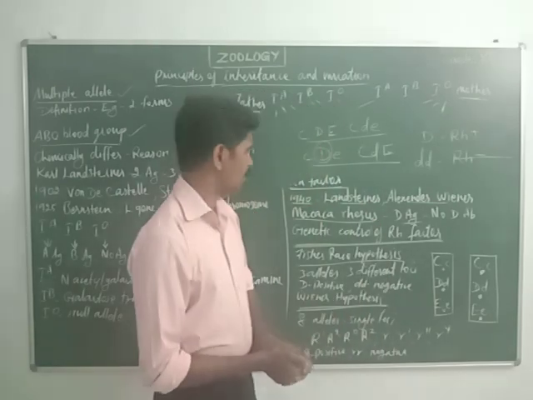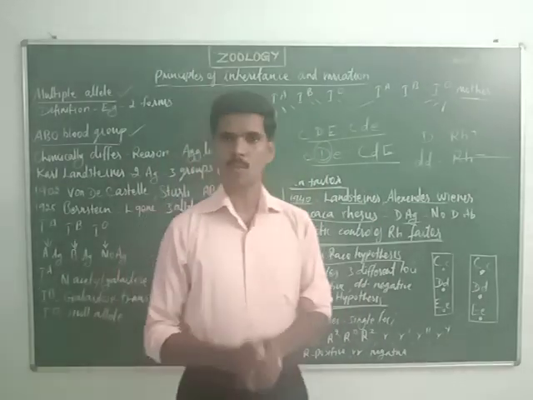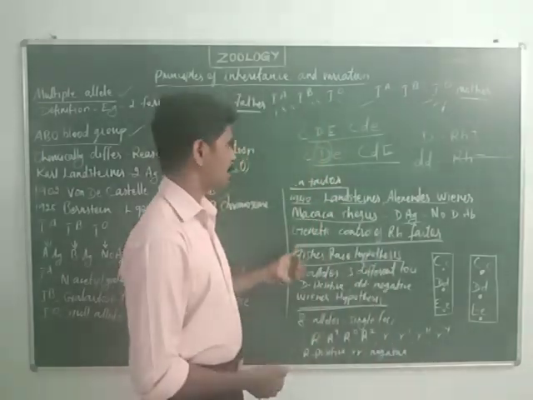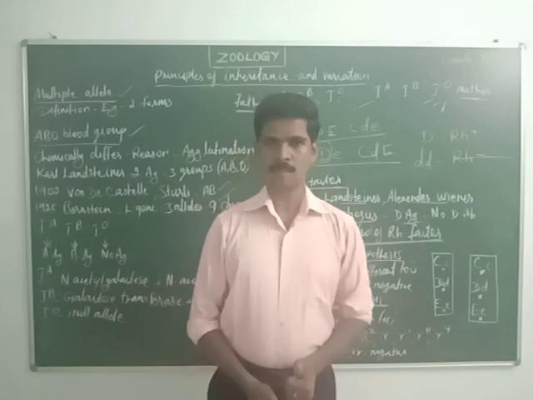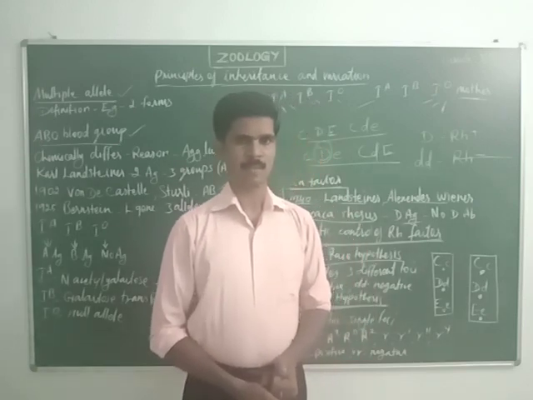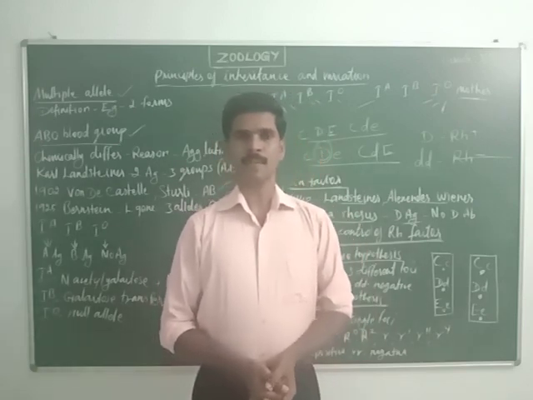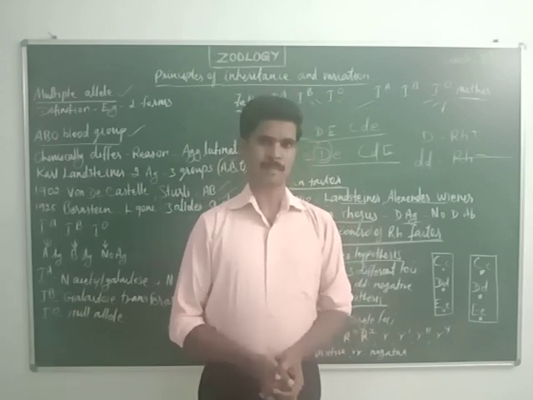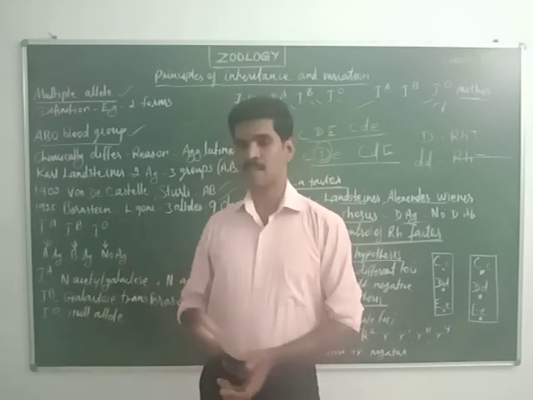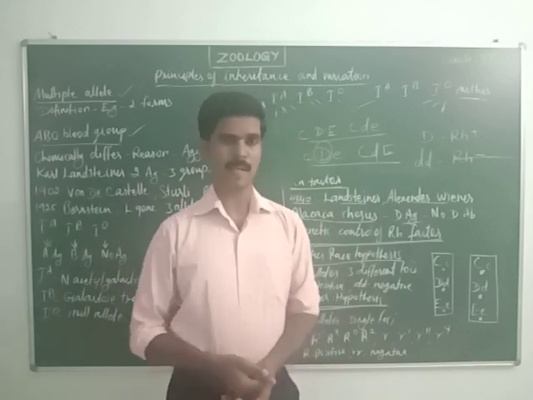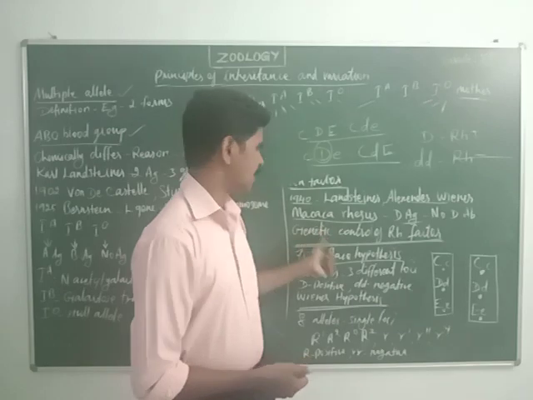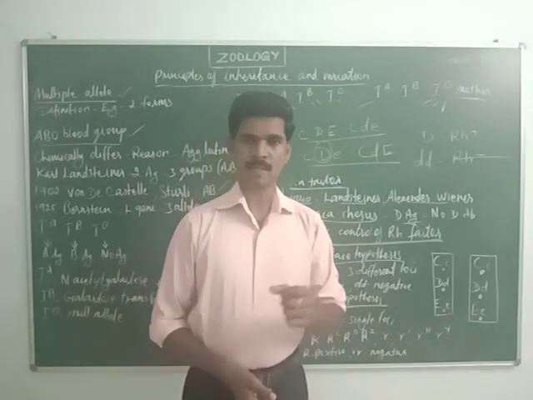Dear students, now we have completed 2 important topics. The first topic is multiple alleles, and the second topic is Rh factor. It's a very easy topic, and try to study these 2 questions today itself. Here you have to prepare a 5-mark question and a 1-mark question, and this Rh factor is a 3-mark question, and genetic control of Rh factor is also a 3-mark question.